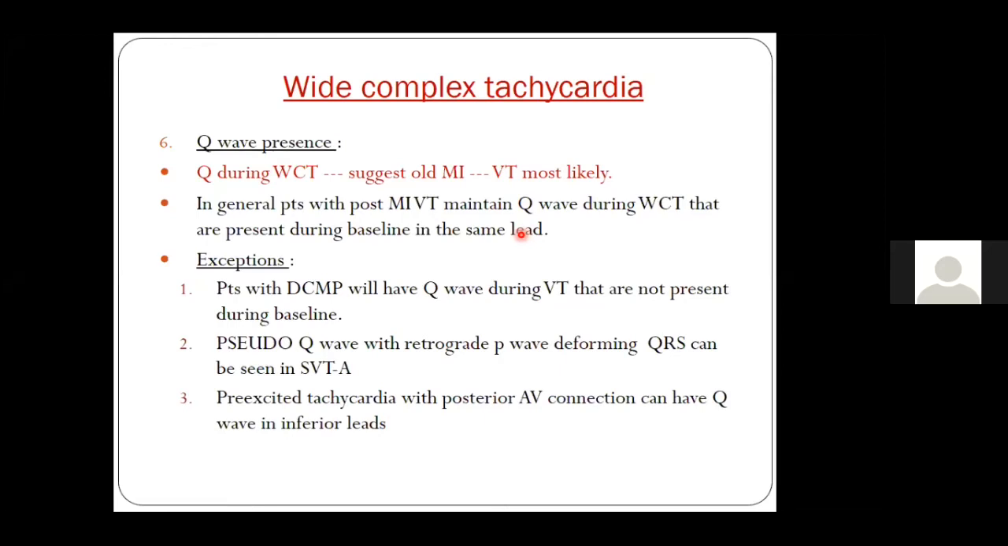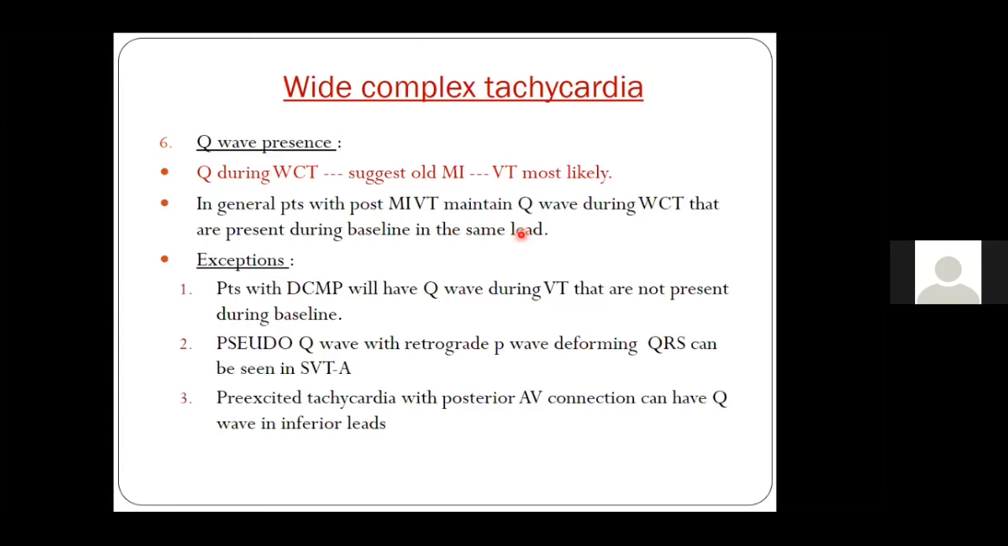suggests a ventricular tachycardia. If the patient has Q waves in the ECG and suggestion of old MI, like R loss in the ECG, or Q waves in the inferior leads suggestive of an old inferior wall MI pattern, then it means that there was structural heart disease and an old MI, and VT is the most likely diagnosis. So this is the importance of a baseline ECG in a patient with wide QRS tachycardia. However, generally patients with post-MI VT maintain the Q wave even during the wide complex tachycardia. That is one important thing. However, there are some important exceptions to this rule.